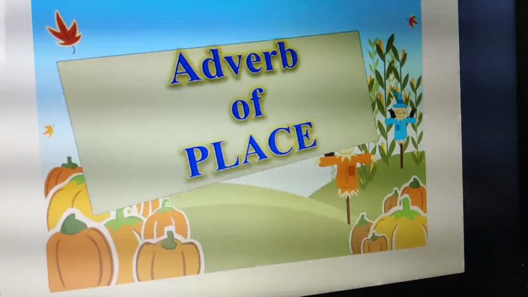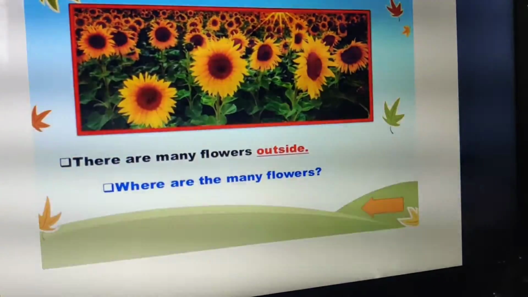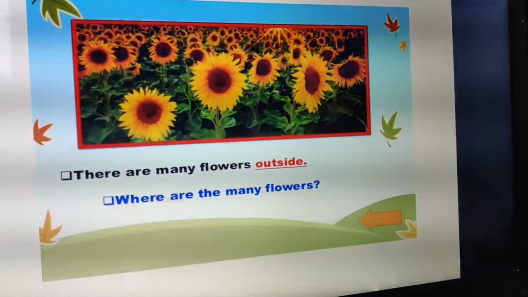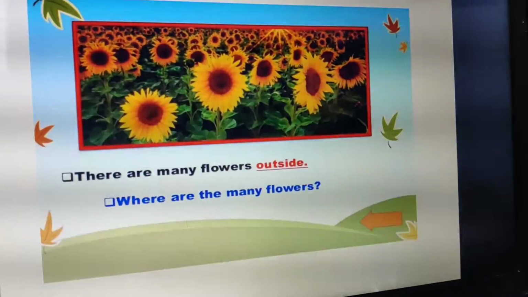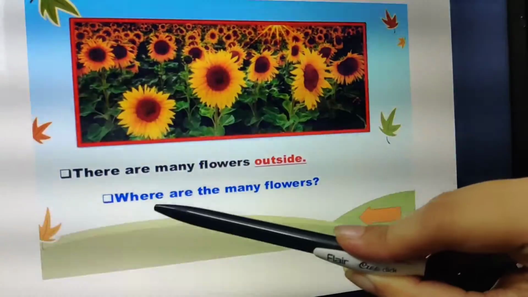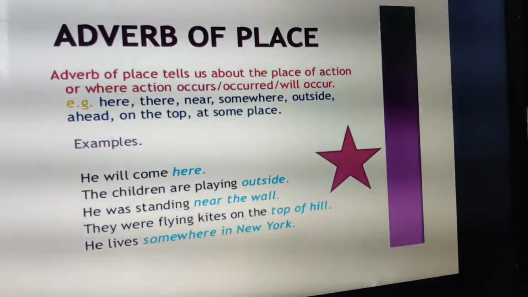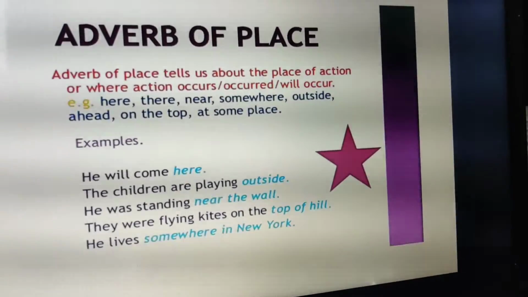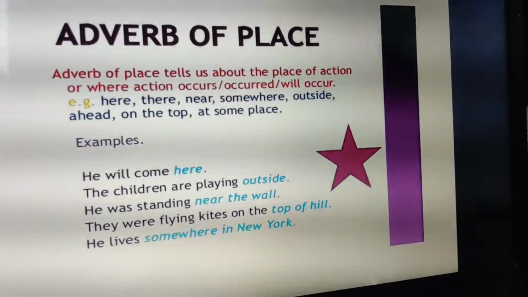Now it answers to the question where. Can you see there are many flowers? The sentence says there are many flowers outside. Now if I ask you, where are the flowers? Your answer would be outside, right? So if I am getting an answer to the question where, that means it is adverb of place. Clear? Now, adverb of place tells about the place of an action, or where an action occurs, occurred or will occur. Okay, the place is going to be described.